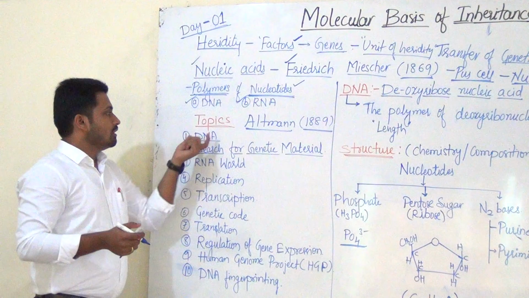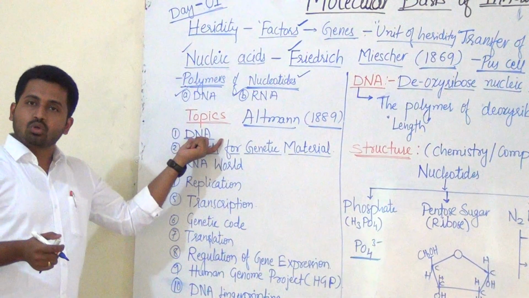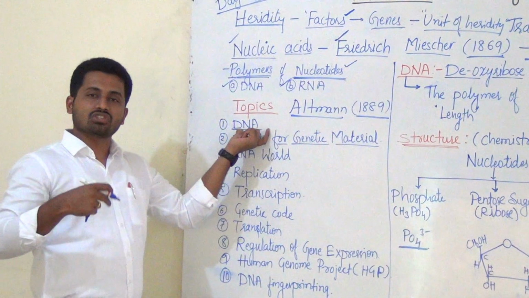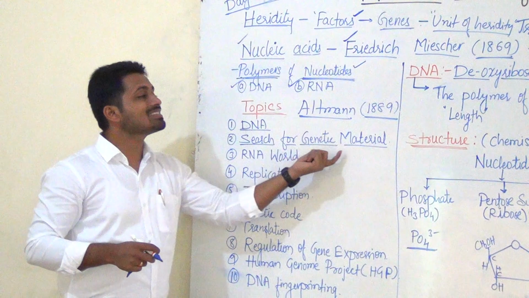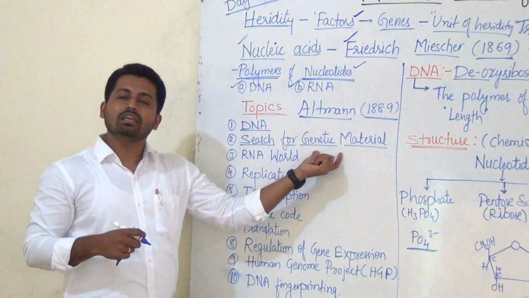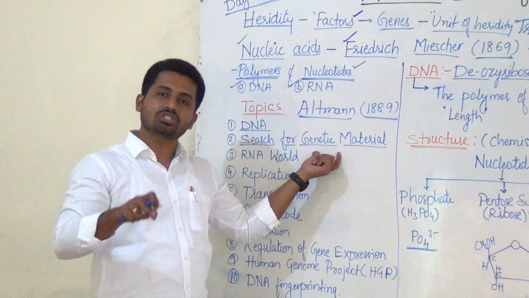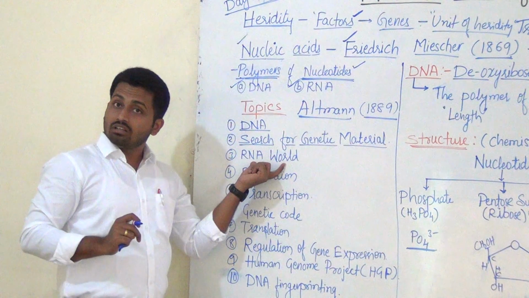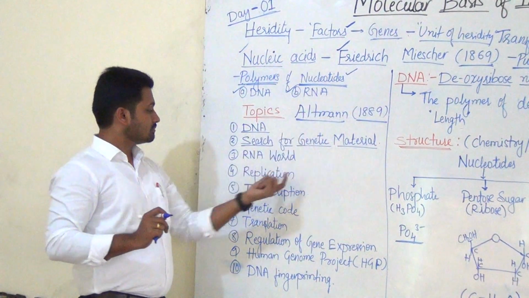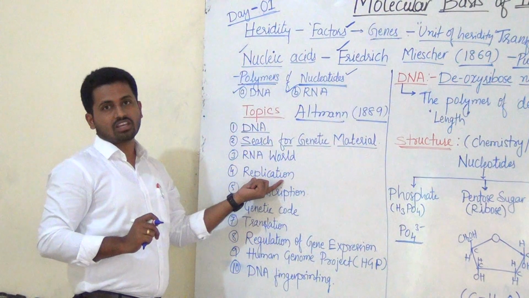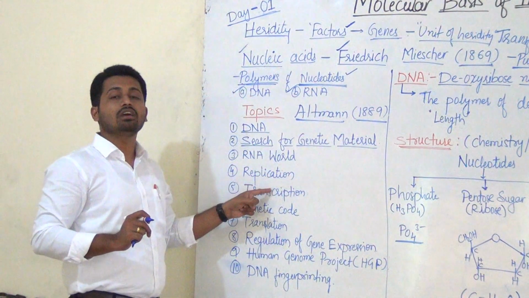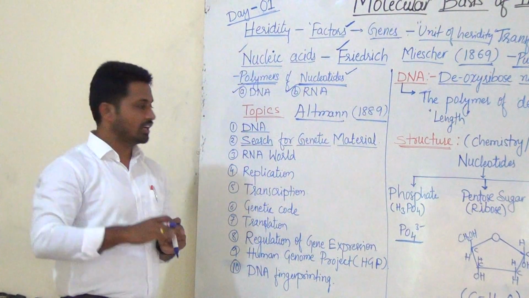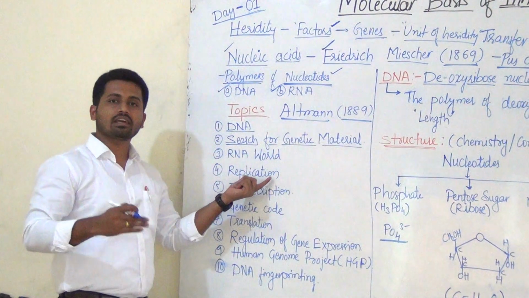So first, information about DNA, that is structure of DNA, functions of DNA. Next, search for genetic material. Now what is genetic material? The material which is responsible for transfer of characters from generation to generation. After that, the RNA world, that is another type of nucleic acid. And then replication, which takes place in DNA. Replication is nothing but DNA producing another copy, an exact copy of itself. That process is called replication. That we will see again in detail.